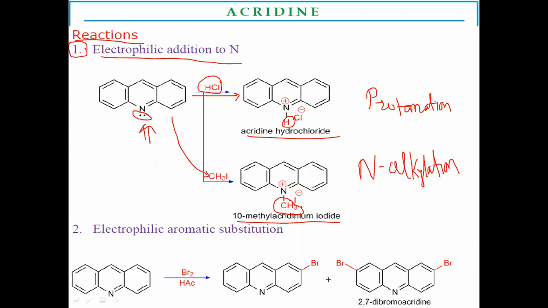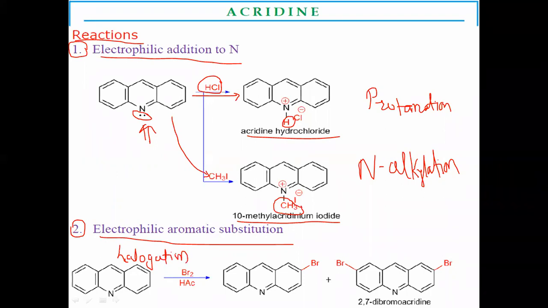Second chemical reaction is electrophilic aromatic substitution. One of the examples you have to see is halogenation. In halogenation, specifically bromination, you have to consider the electrophilic substitution reactions.